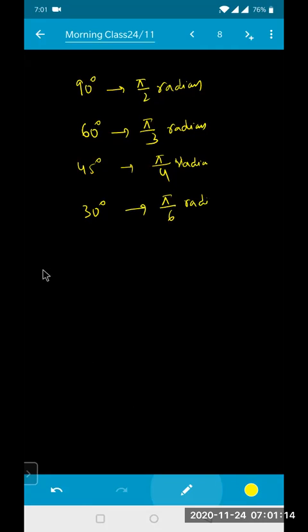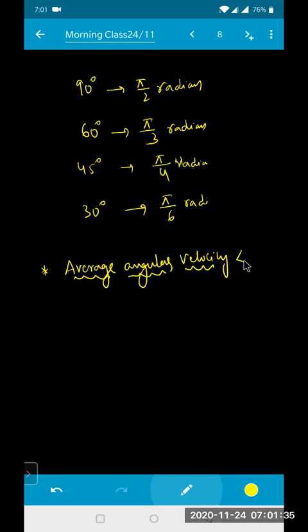In the same way, children, one more point: average angular velocity. Average is represented by a bar symbol over omega.